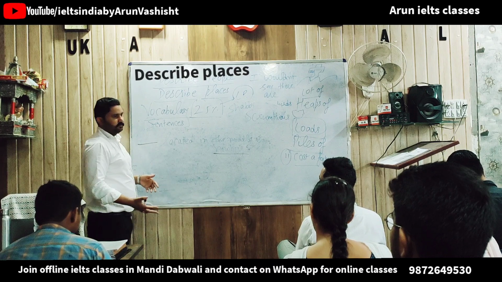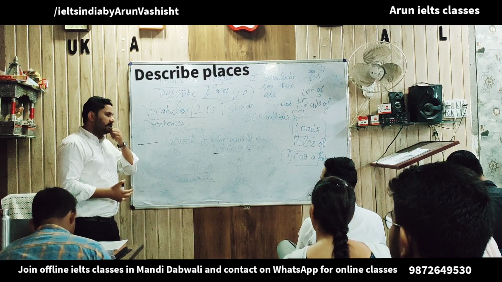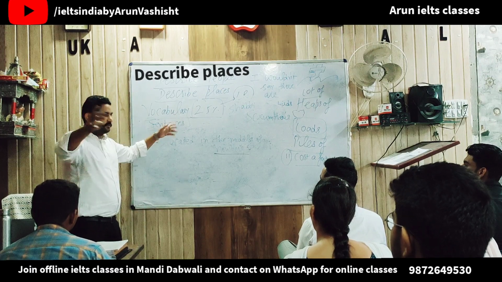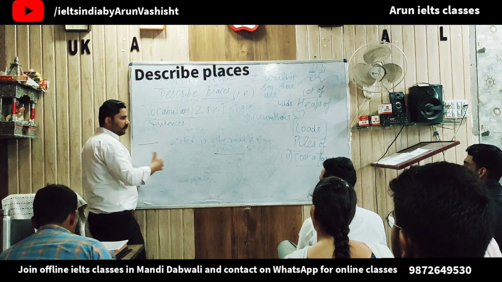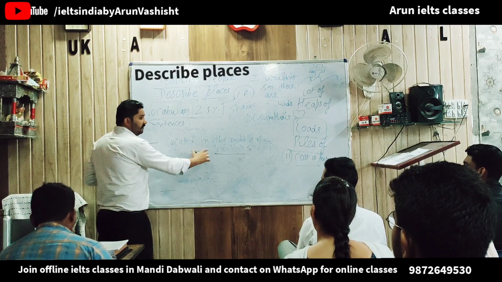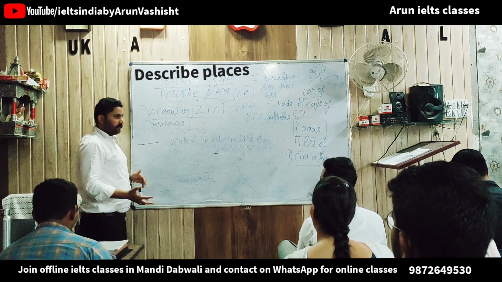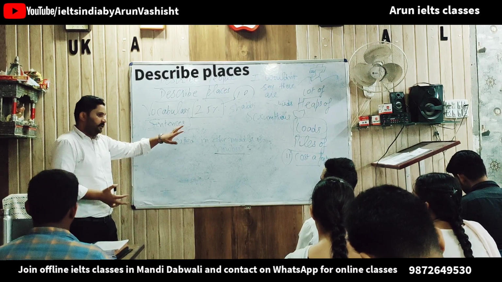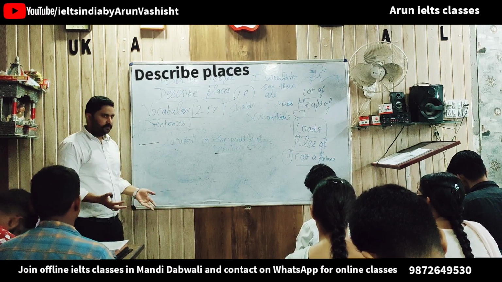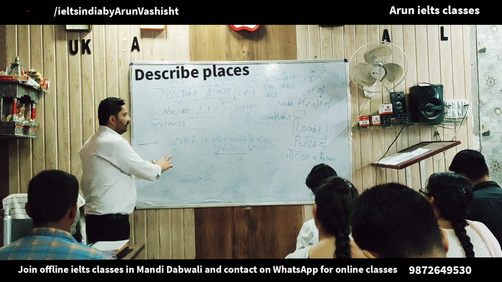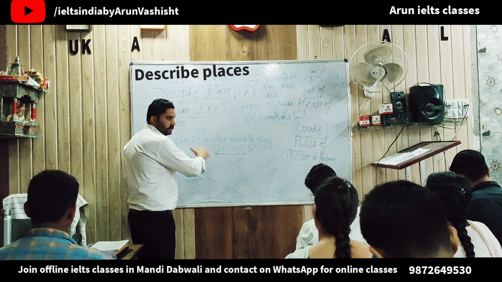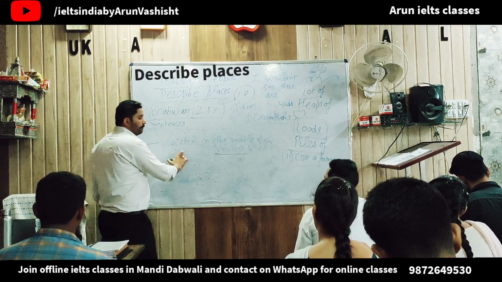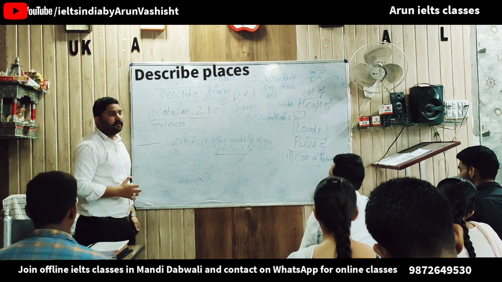There could be any place. Let's say you have a house in farms. You might describe your home: my home is located in the middle of nowhere. That means it's not a lively place. There's not a lot of life. But yes, you're living over there. You may want to go somewhere in the middle of nowhere. There are several places in Rajasthan, in India, located in the middle of nowhere.